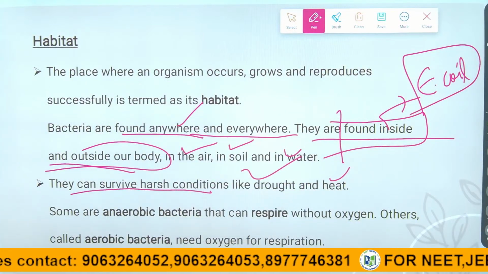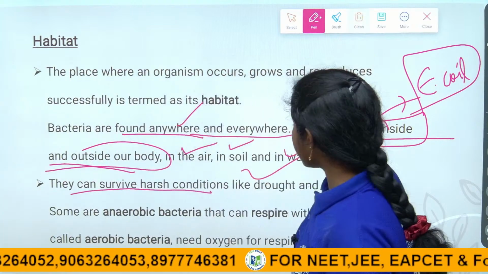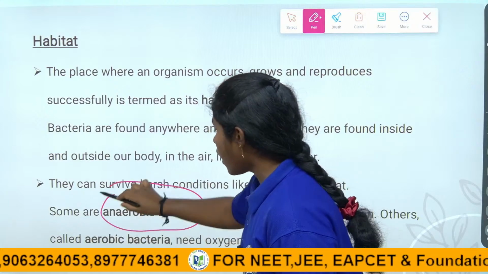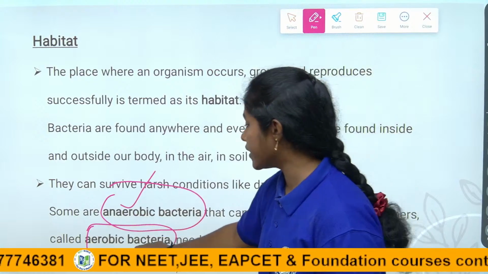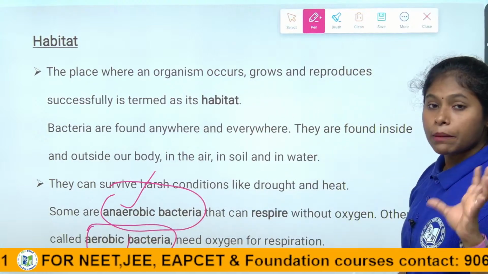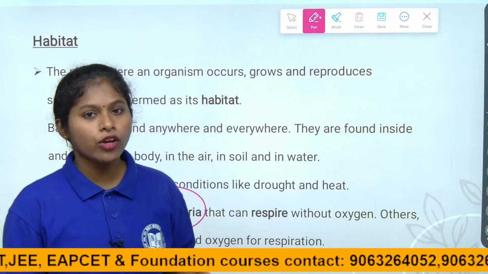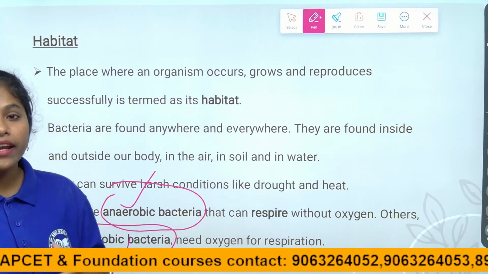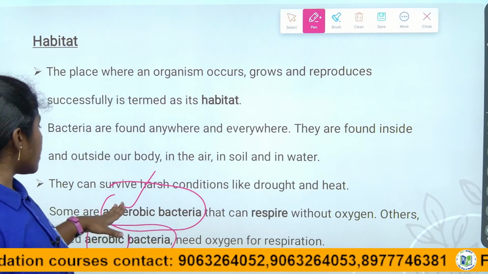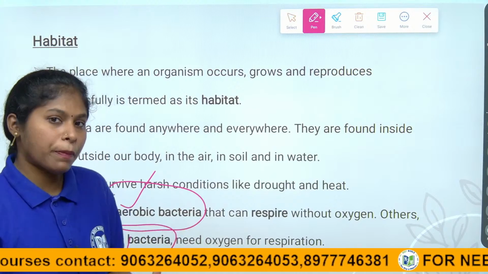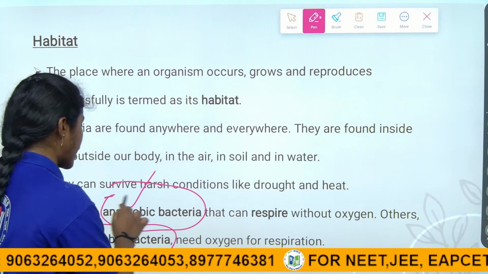They are saying some are anaerobic bacteria and some are aerobic bacteria. What is meant by anaerobic and aerobic? The bacteria which can respire without oxygen, that don't require any oxygen to respire. Respire means breathing. The anaerobic bacteria can respire without oxygen. They do not require oxygen. Those we call anaerobic bacteria, children.